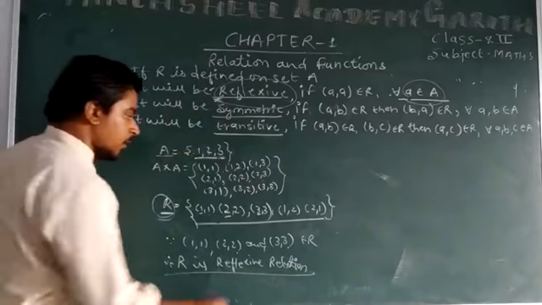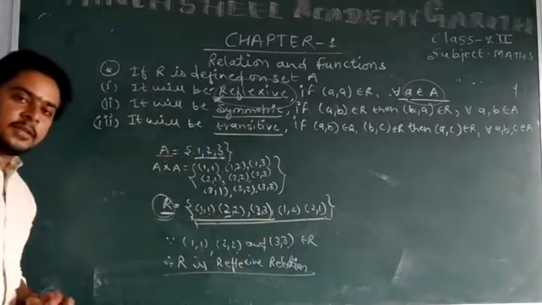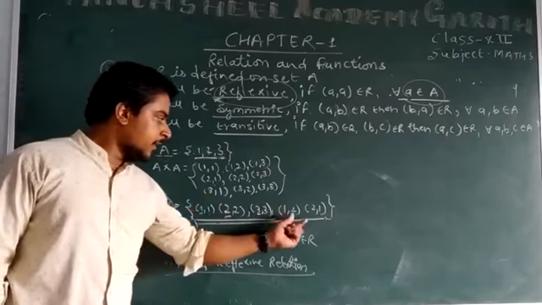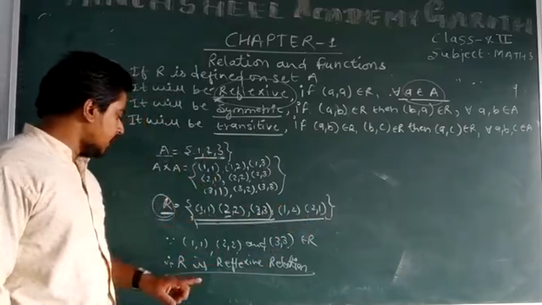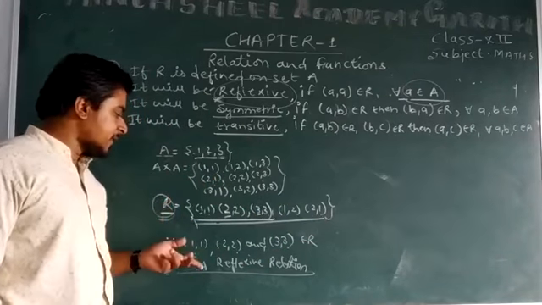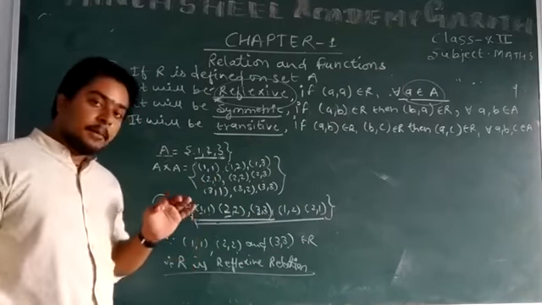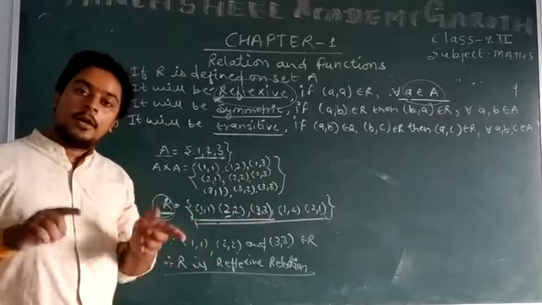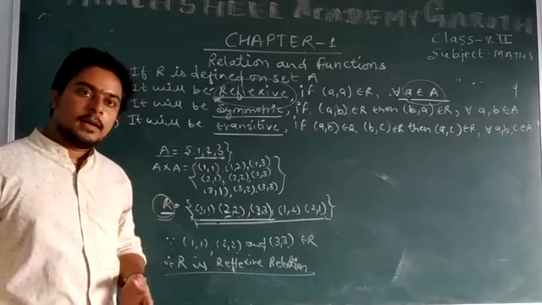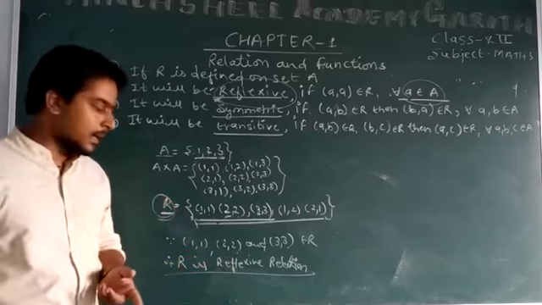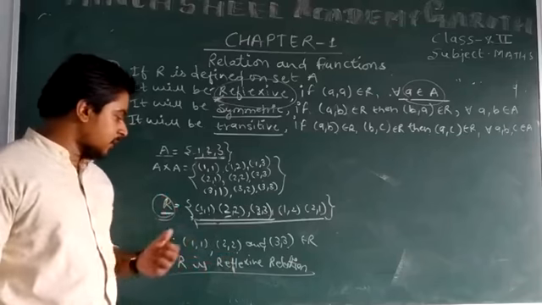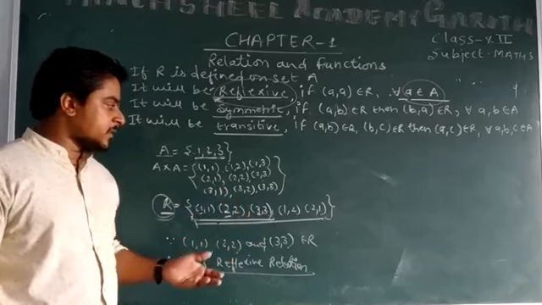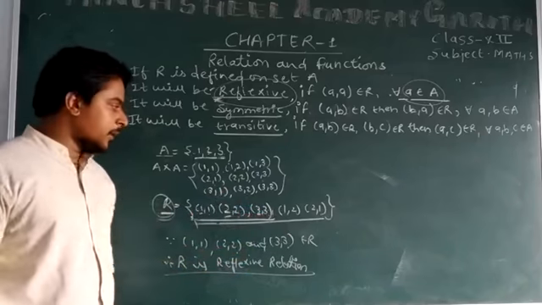In the identity relation, only the ordered pairs of the same element are contained. But if R is reflexive, then it is compulsory that the ordered pairs of the same element come into R. It means all the ordered pairs of the identity relation will come into R, and there is a chance of having more ordered pairs in the relation.